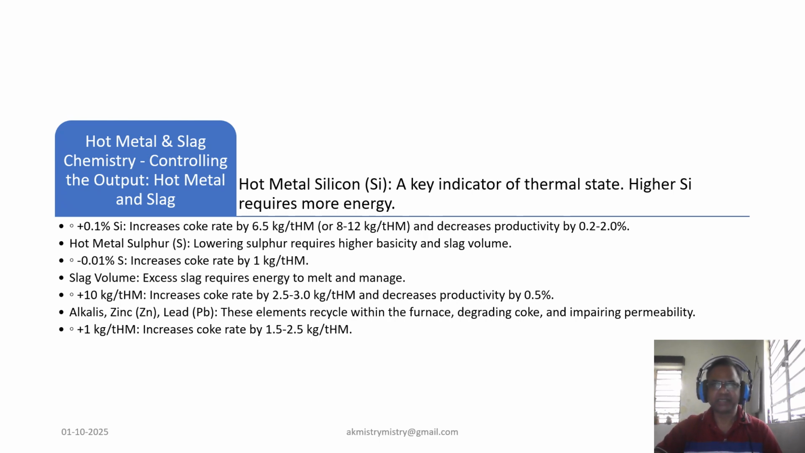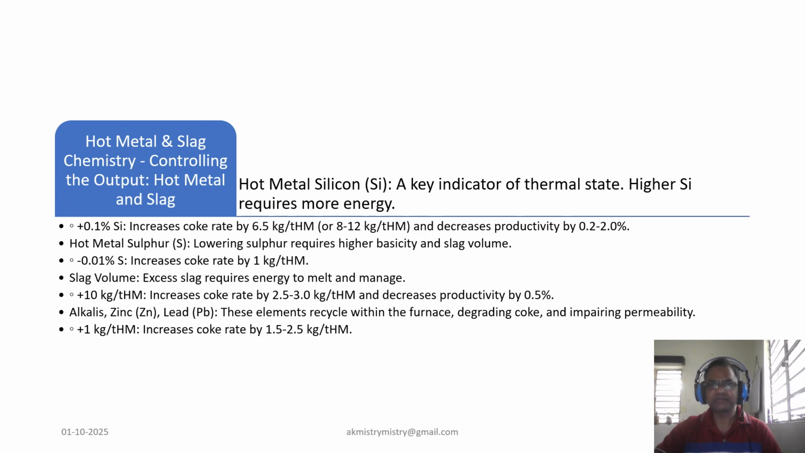As for silicon in hot metal, it is a direct indicator of the thermal state, and a 0.1% increase in silicon increases the coke rate significantly by around 6 kg per ton of hot metal and decreases productivity by 2%. One source suggests a major productivity drop even up to 4% for a 1% increase in silicon.